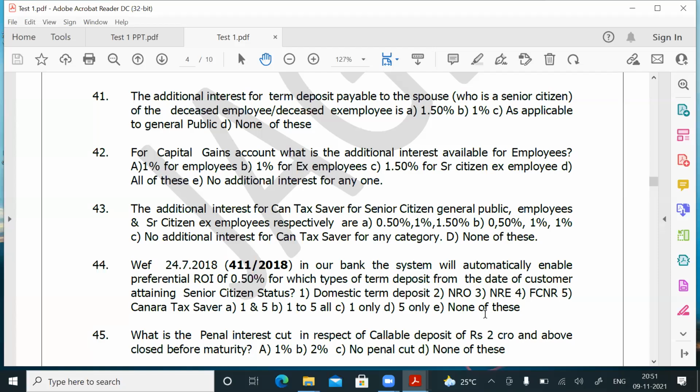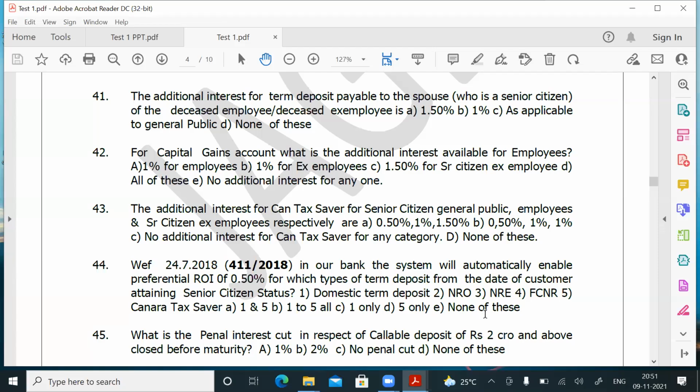Friends, again I repeat. In Canara Bank, senior citizen additional interest of 0.50 is permitted subject to certain conditions. At the time of making the deposit, he need not be a senior citizen, so you will not give that additional rate. Once he attains senior citizen status, the system will automatically fix the additional interest rate from that date. This is applicable only for domestic term deposits. NRO no additional rate, NRE no rate, FCNR no rate.